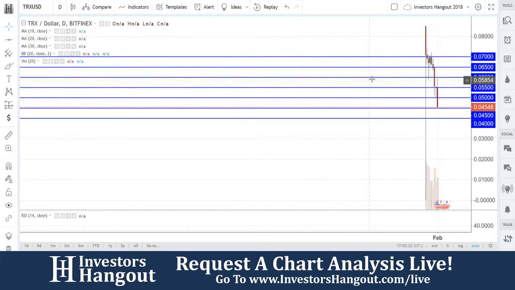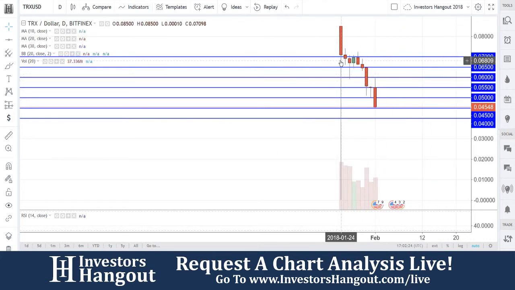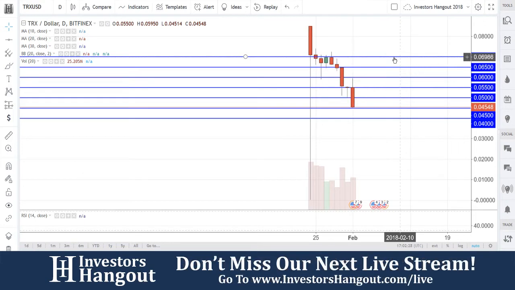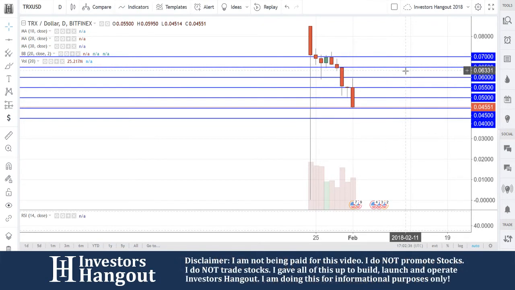Again, this is only bringing us back to, looks like, the 24th of January right there around that level. So 0.458, that is going to be where you guys are currently at right now, coming down to that support level at that 0.450. The next level of support is going to be around that 0.4 even.